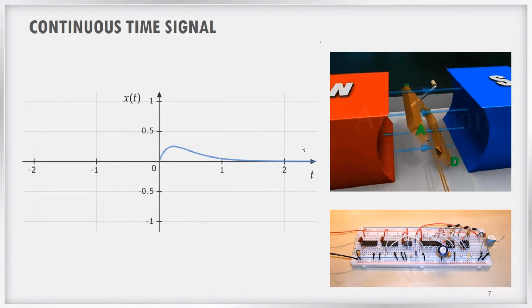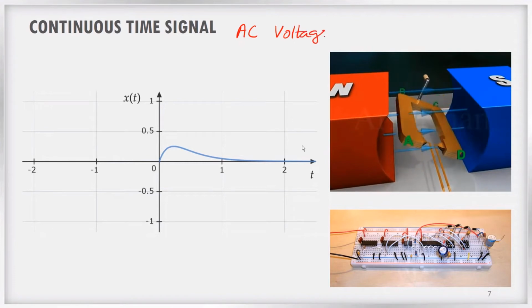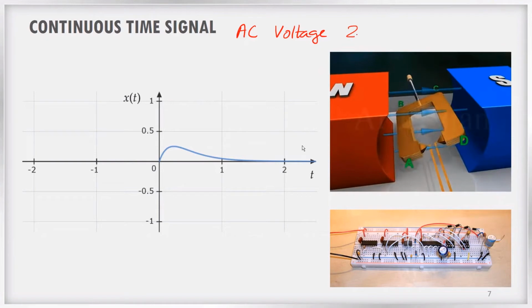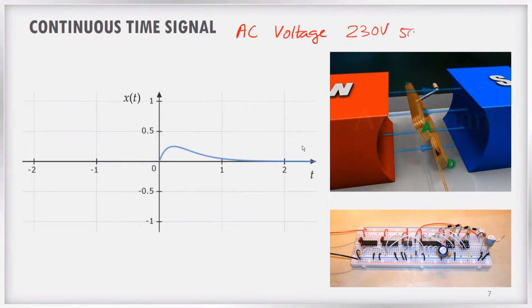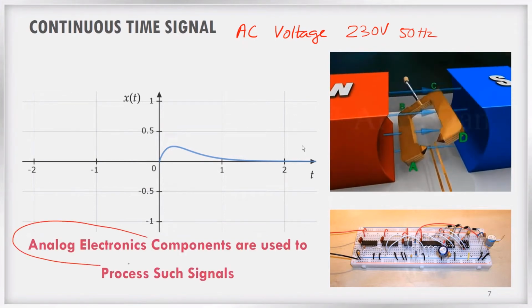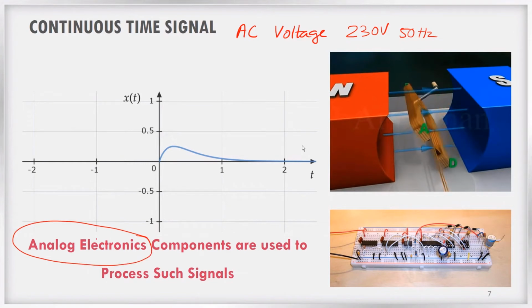Now, what are some examples of continuous time signals? The best example is the AC voltage, which is coming to your home from the power generating stations. It is at 230 volt and 50 hertz, right? So this is the best example of a continuous time signal. These continuous time signals are processed using analog electronic components like resistors, capacitors, inductors, etc.